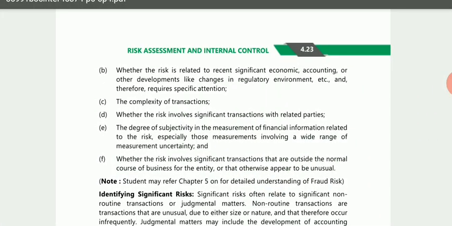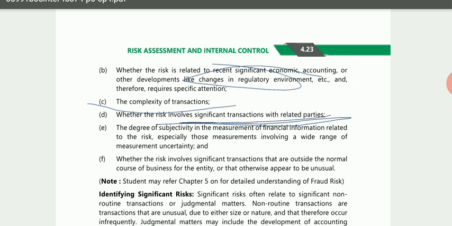Then second point, whether the risk is related to recent significant economic and other developments, like changes in regulatory requirements, or any material change. If he finds that there is any risk in this, he should check them. Then third, if he finds that the transactions are complex, whether the risk involves significant transactions with related parties. It is expected that with related parties there is a high risk of material misstatement, or a high risk that a fraud can occur.